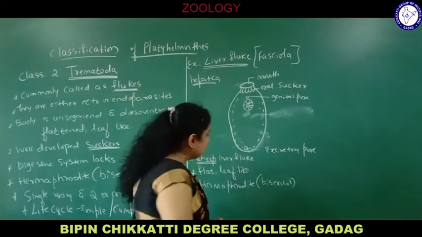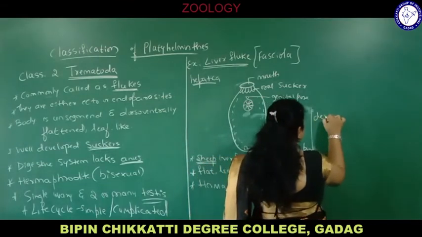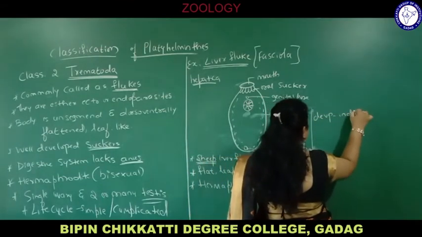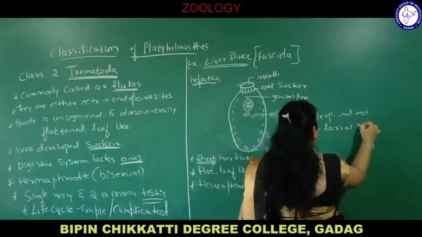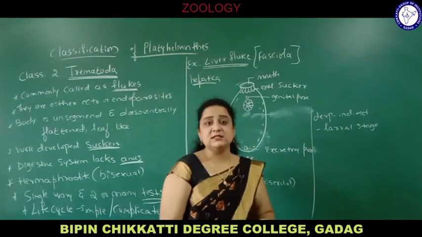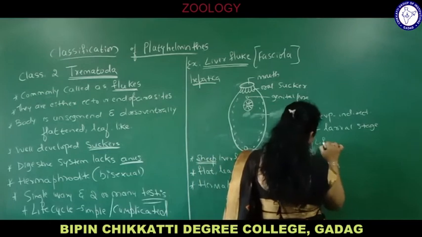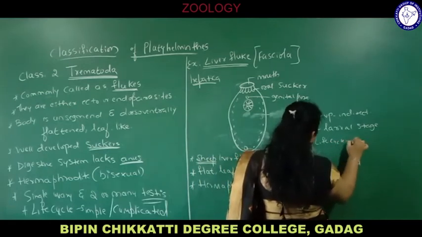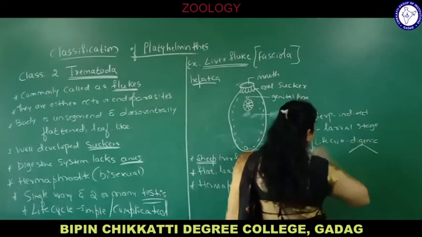Now, indirect development is there here. See here, the character changes. Development is indirect, meaning there is a larval stage. Development is through larval stages, and the life cycle of this animal is digenetic. Di means two, it has two hosts. The life cycle is digenic or digenetic, having two hosts.